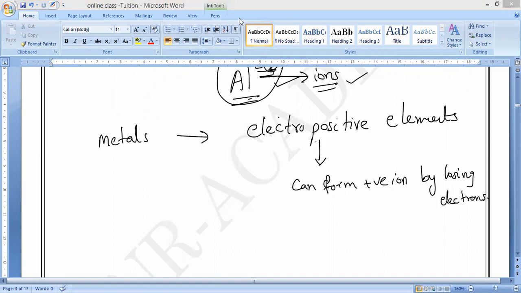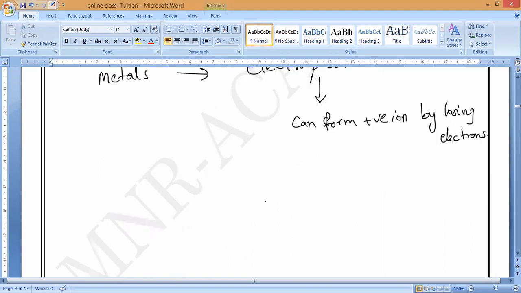So this is what we should call metals. Now we can study three definitions of metals: one is physical property, and second, based upon losing electrons, which we can also call donating electrons.